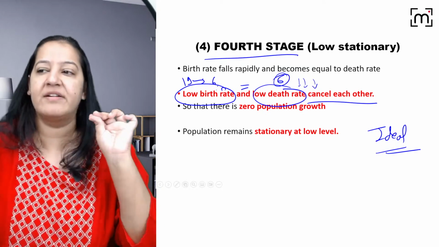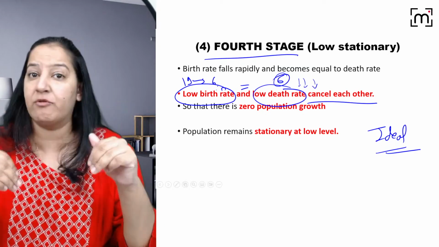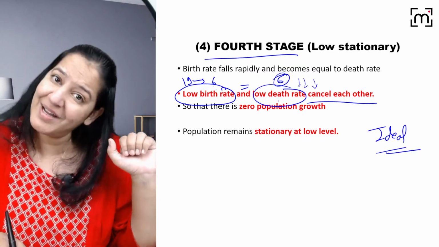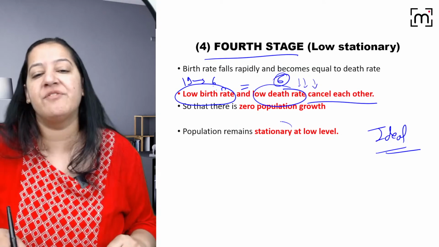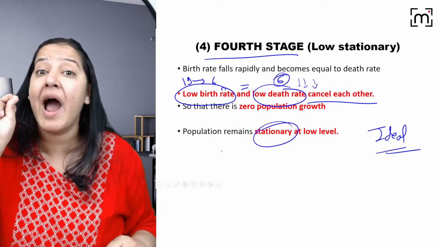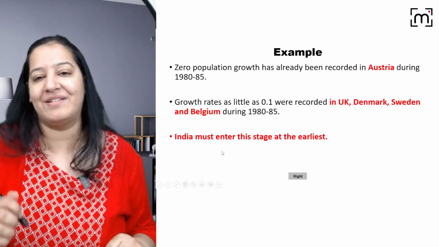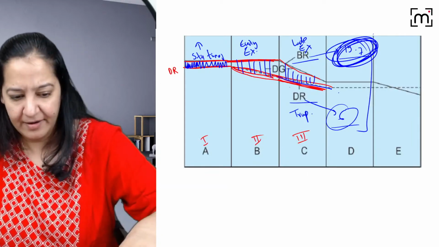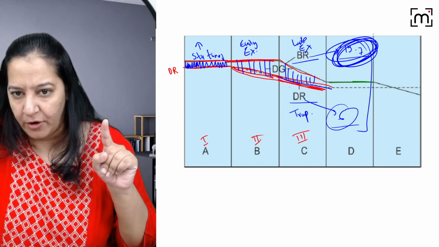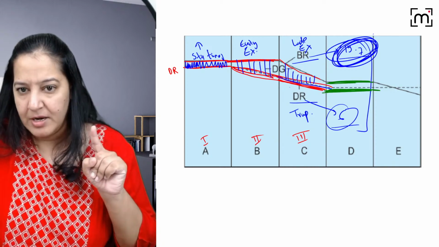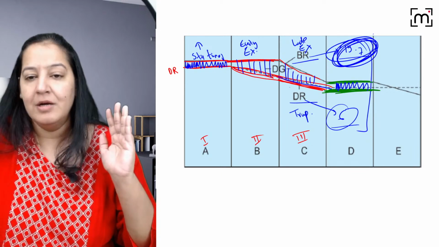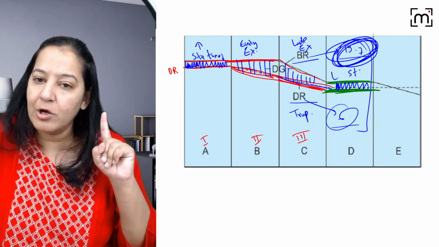So the day when birth rate and death rate again become equal, but on the lower side, both are 6-6, not 25-25, on that day, population will become stationary. And that is the ideal model. India wants to enter this stage. You got my point? So that is stage 4. You can all see here, we want this. Birth rate and death rate, both on the lower side, and I want them to cancel each other. So this is also stationary, but low stationary.